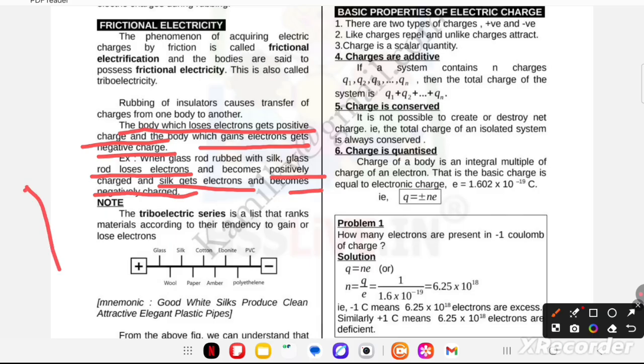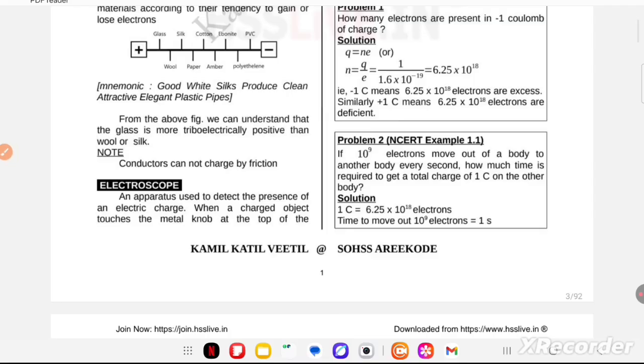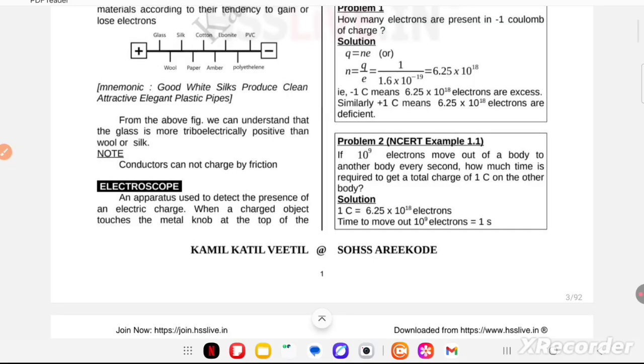Okay, for note purpose, you can see the triboelectric series, the list of materials ranked according to their tendency to gain or lose electrons: glass, silk, cotton, ebonite and PVC. Now wool, paper, amber and polythene. So for the series from positive to negative, the mnemonic is: good white silk produce clean, attractive, elegant plastic pens. Now next, from the above figure we can understand that the glass